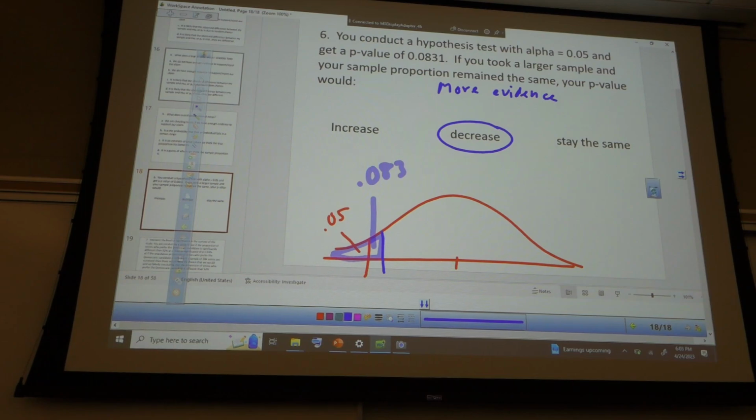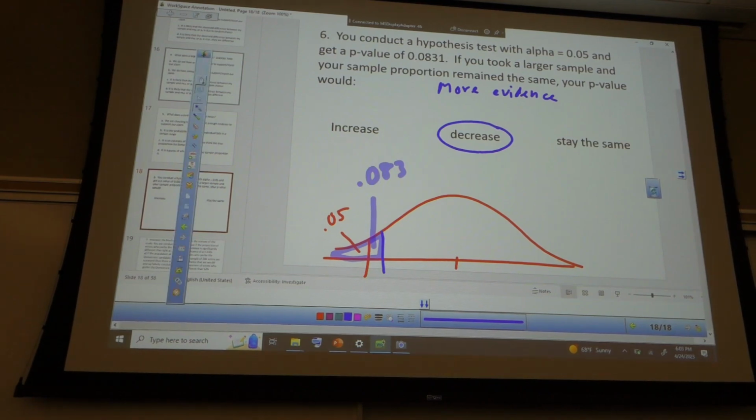Okay, should we go back through this one next class also? Remember, sorry, not your alpha. I'm so sorry. The p-value gets smaller. Oh, did I say alpha earlier? Yeah, if your p-value gets smaller. Thank you for fixing that.